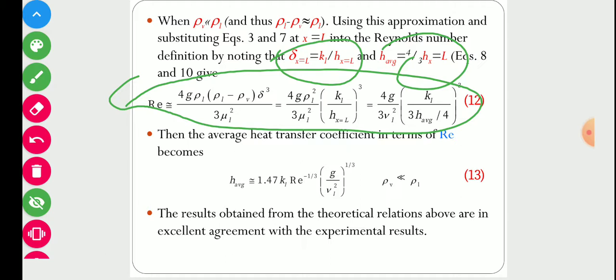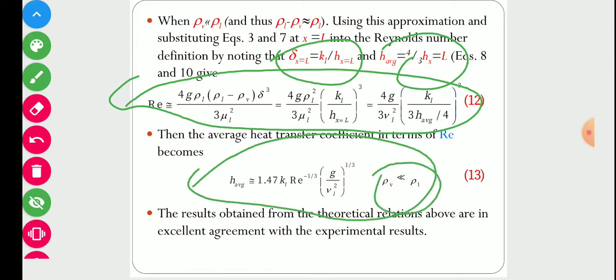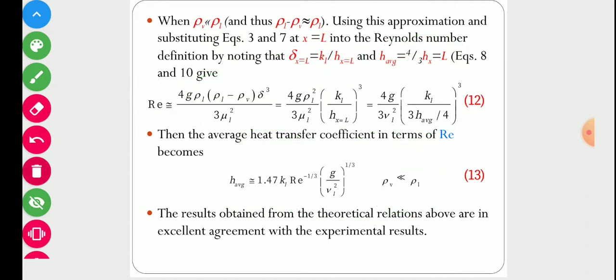For a vertical laminar film, the Reynolds number is this one. Then the average heat transfer coefficient in terms of the Reynolds number becomes this one. And the assumption here is that the density of vapor is very small as compared to the density of liquid. The results obtained from the theoretical relation above are in excellent agreement with experimental results.